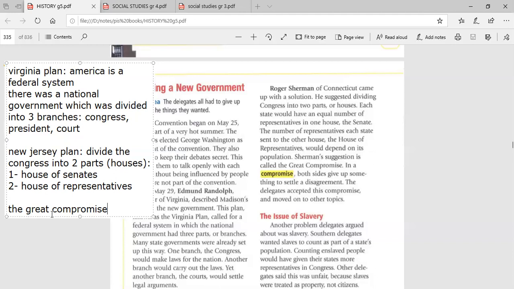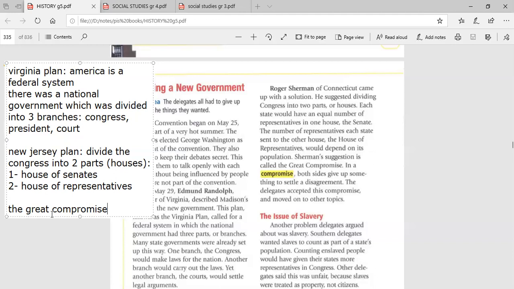Because if they were counted as American citizens, it means that the southern states will have more population than the northern states. And as a result, they will have more representatives in the Congress.